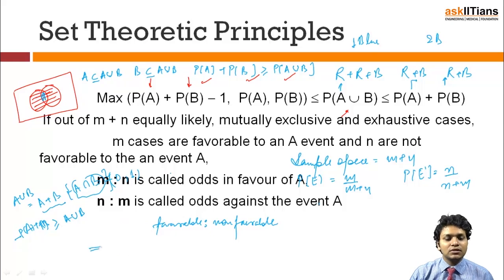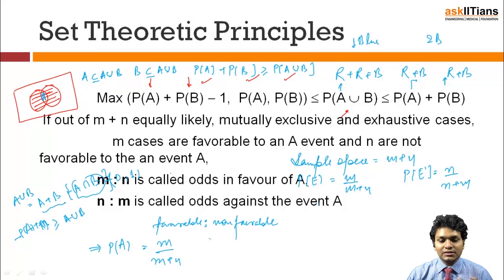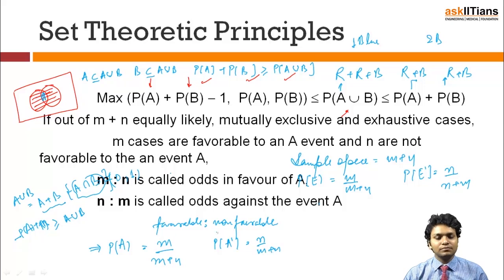And suppose someone gives you these two values, and you are asked to find the probability of occurrence. So if odds in favor is given, the probability of occurrence of event A will be nothing but M over M plus N, and if odds against the event is given, the probability of non-occurrence of the event will be nothing but N over M plus N. As simple as easy.